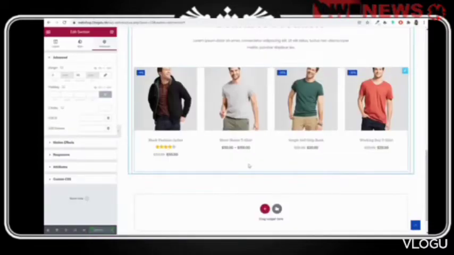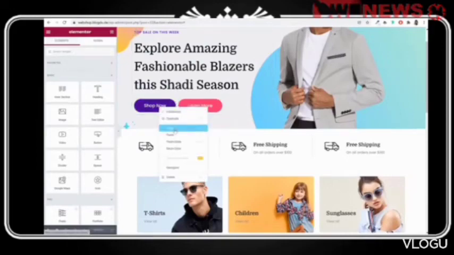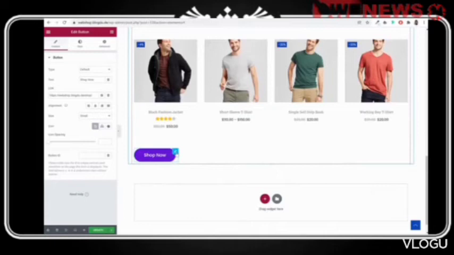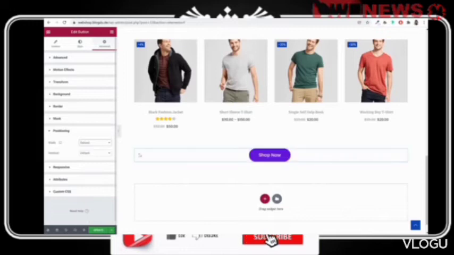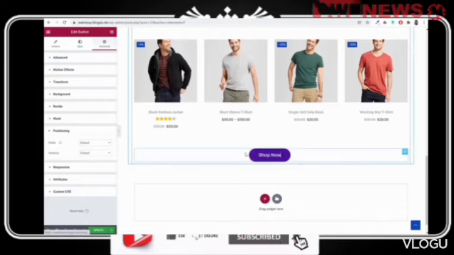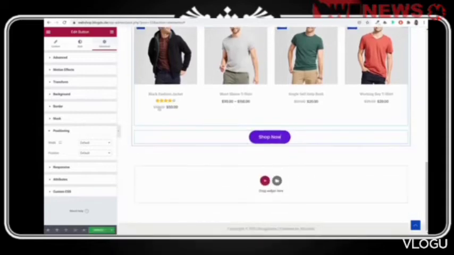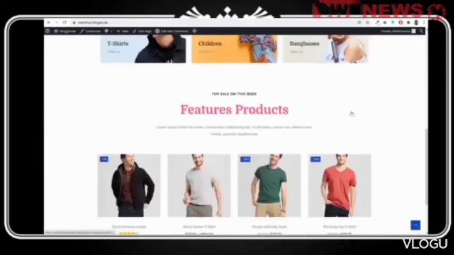Then we have our next section, or before that we have the shop page button. You can copy this, paste it over here below this, and first make it center, and after that change the positioning. Instead of inline, make it default. Now for shop now, you can redirect this to any other page, and below this we also need some space. Okay, if you want, let's first publish it. Let's see how our website is looking till now.